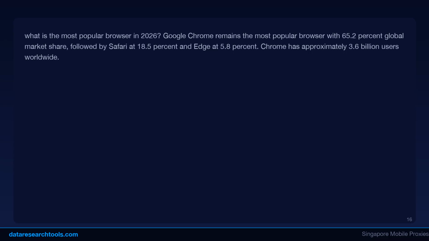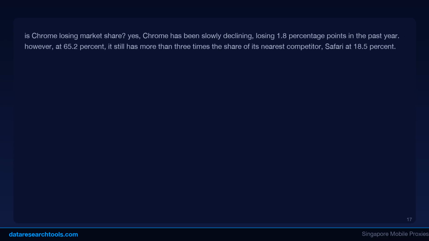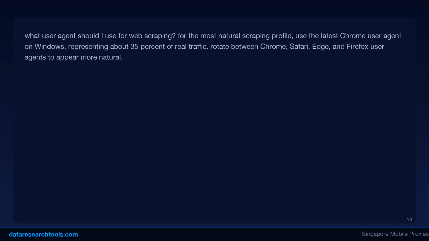Now for some frequently asked questions. What is the most popular web browser in 2026? Google Chrome remains the dominant browser with approximately 65% global market share across desktop and mobile. Safari is second with about 18%, followed by Edge at 5%.